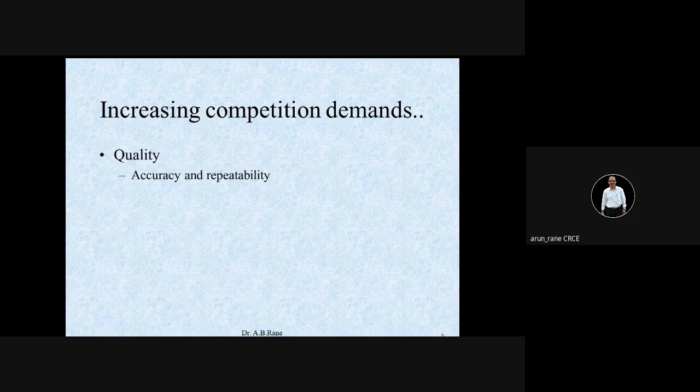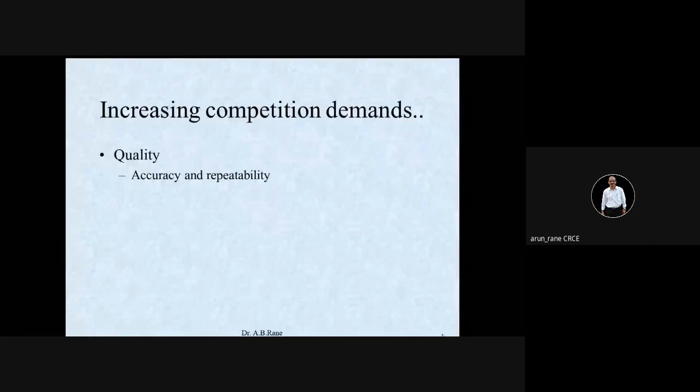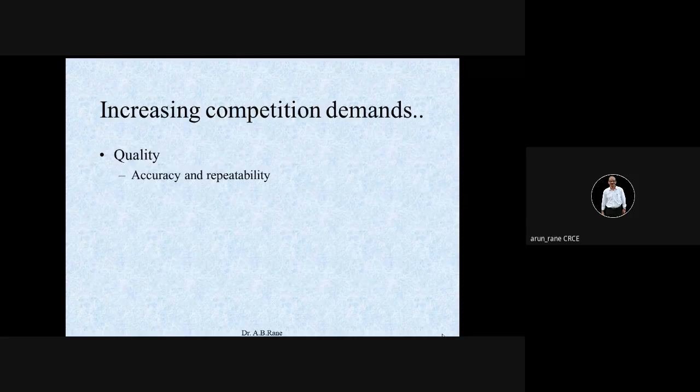And repeatability is important. You must be able to machine that component after component in plus minus 20 micron for 100 pieces, 500 pieces, 1000 pieces. Simple example: in one semester you score 10 pointers, in another semester 6 pointers, next semester 7 pointers.